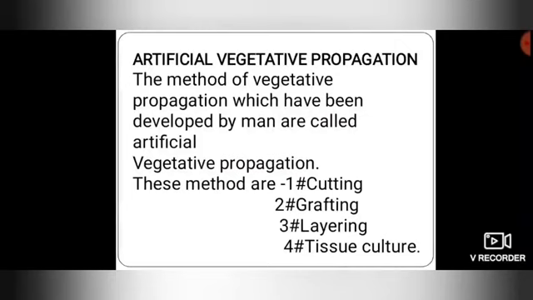Artificial vegetative propagation. The methods of vegetative propagation which have been developed by man are called artificial vegetative propagation. These methods are cutting, grafting, layering and tissue culture. These methods are very useful for nurseries.